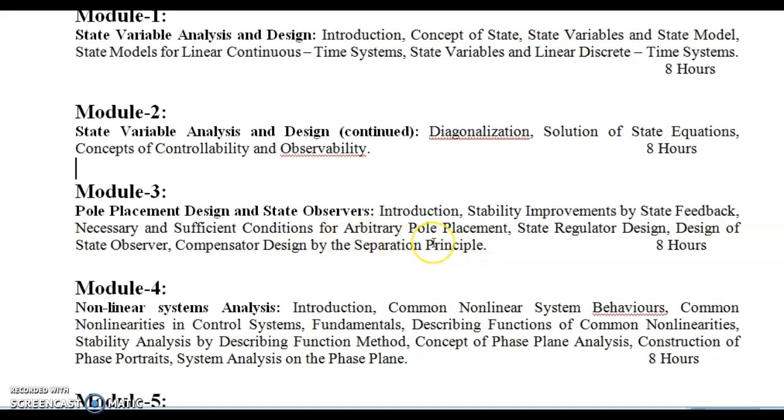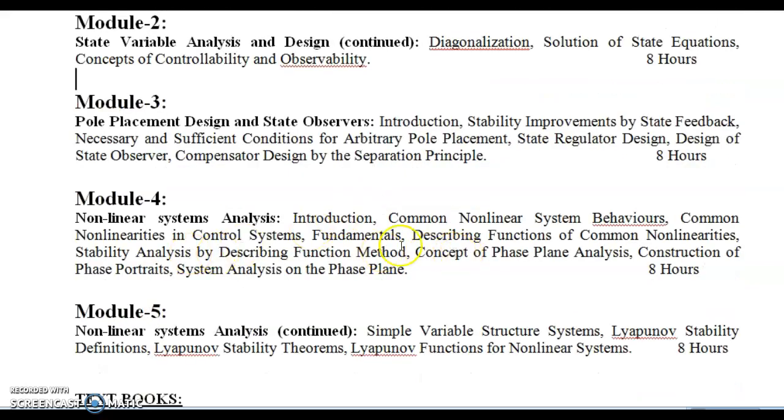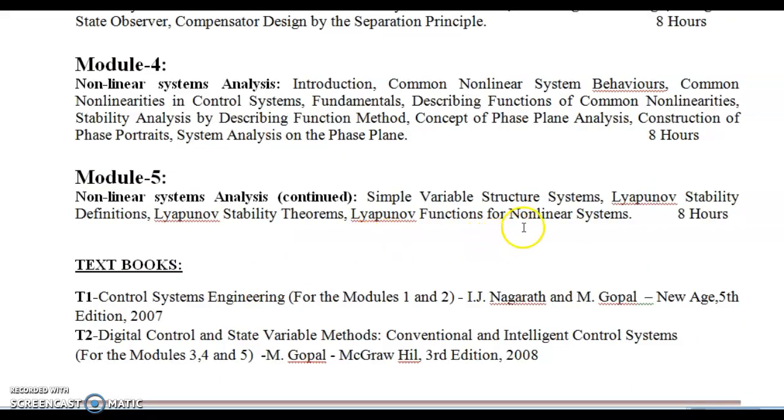By using the 3 methods, find the controllability test, find the observability test. 3 methods are there, 3 equations you will get here. You can use any method, but the answer is the same in all the 3 methods. So you can go through any easy method. Next, the fourth model is theory part. A little bit problematic, that is the phase analysis technique, phase portrait techniques. Here 3 to 4 types of problems are there. You will get any one type of problem out of those. The fifth model is very easy, very simple concept, 3 methods, 3 types of problems based on those methods.